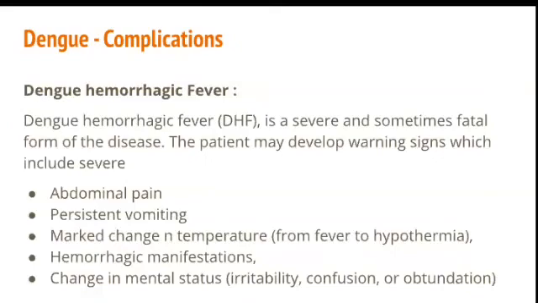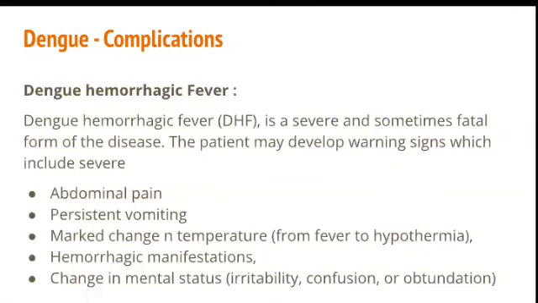Next, the complications. So when we focus on the complication, you should write a little bit in detail because they have asked the complications as a main part. So dengue hemorrhagic fever is the first complication, that is DHF. It's a severe and sometimes fatal form of the disease where the patient develops warning signs like abdominal pain, persistent vomiting, hemorrhagic manifestations. So everything happens because of low platelet count.